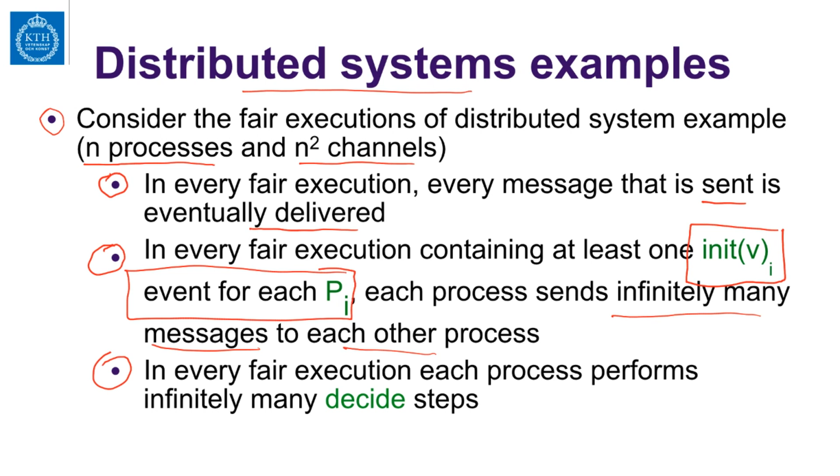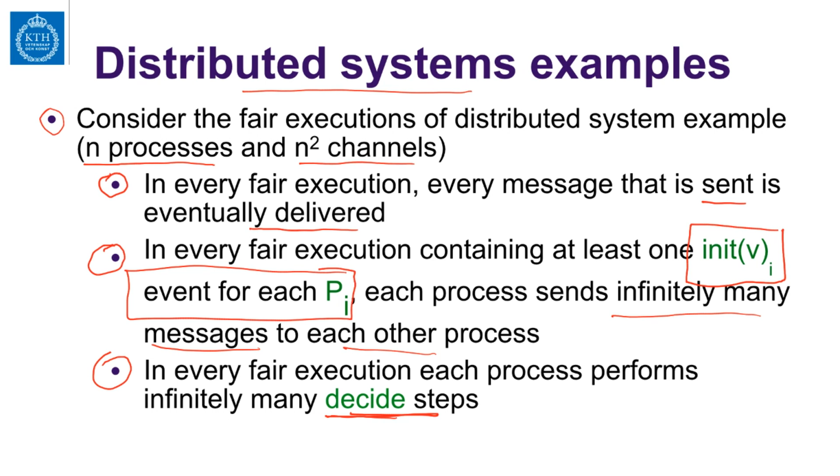And in every fair execution, each process performs infinitely many decide steps, because the condition on a decide action was basically that the whole vector is filled with values that are defined. There is no undefined value in the vector. This was the condition, and therefore a decide action can always be performed. So this gives us a description of this distributed system. And the fair executions are the ones that we are interested in.